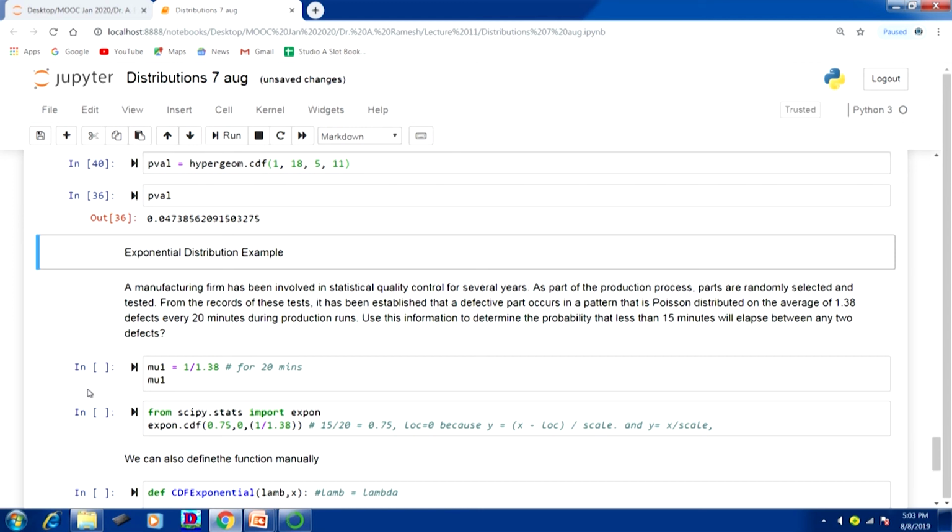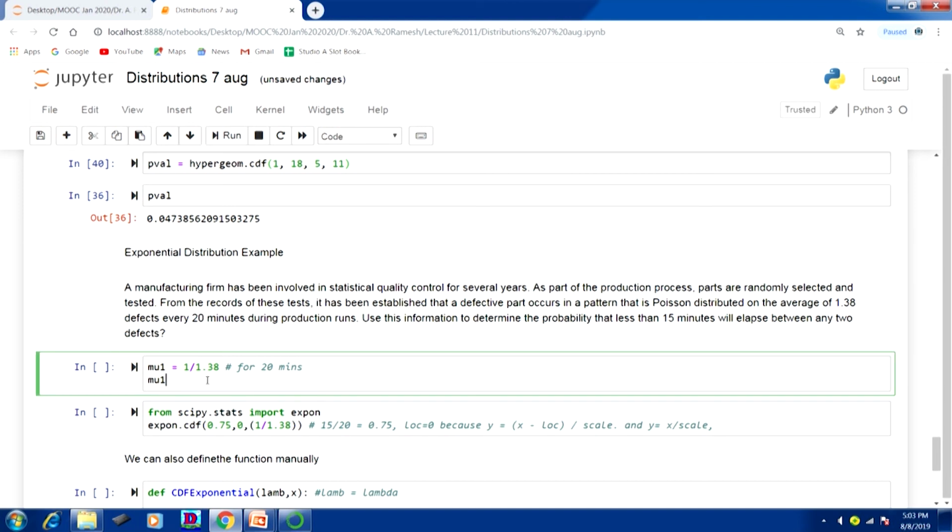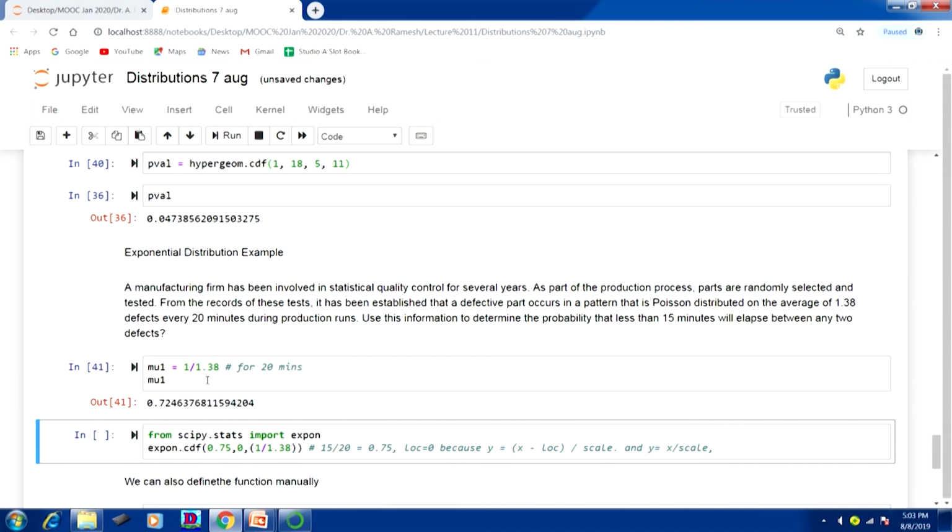The mean of the exponential distribution is 1 divided by the mean of the Poisson distribution. Here the Poisson distribution mean is 1.38. So, we can call the lambda mu1, that is mu1 for the mean of the exponential distribution, mu1 equal to 1 divided by 1.38. Okay, so that value is this much.